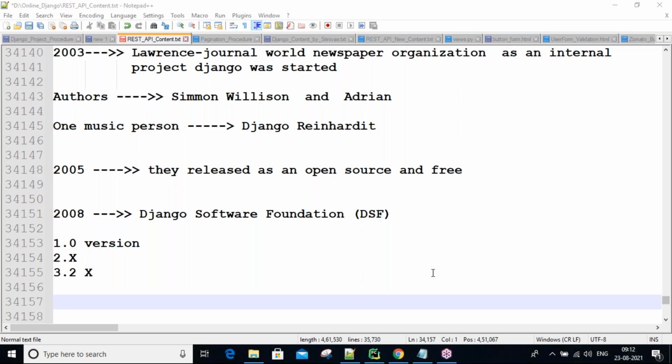REST API requires 1 month, guys. It is a separate course, an extension of Django. If you understand the basic things of Django, there is no need to complete Django first. If you have knowledge of the basics, then you can learn REST API more easily. Some people join in parallel, with one session Django related and one session REST API related, so they practice in parallel too. That depends on their requirement.